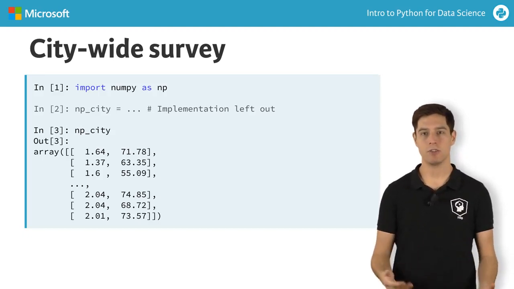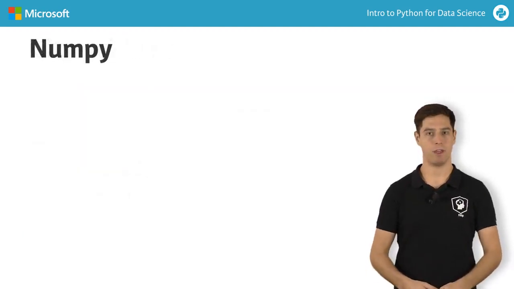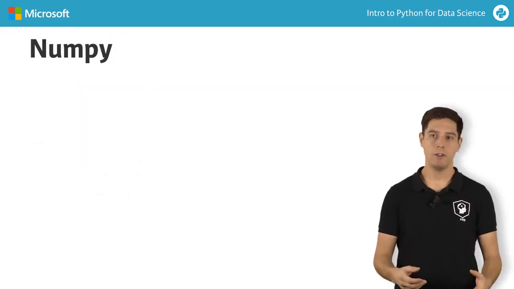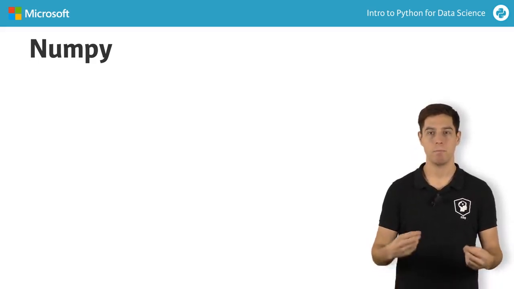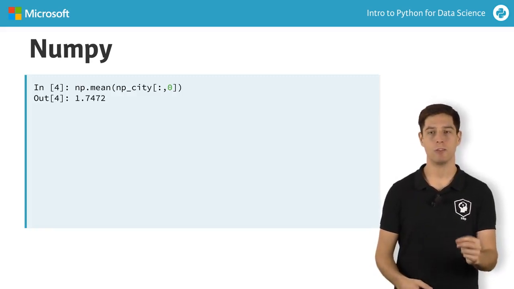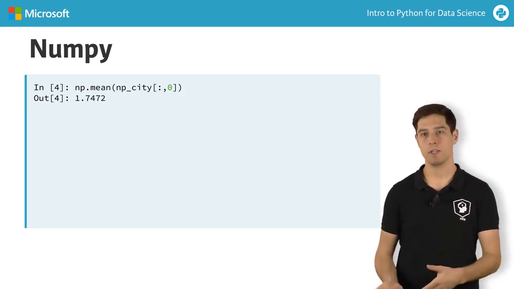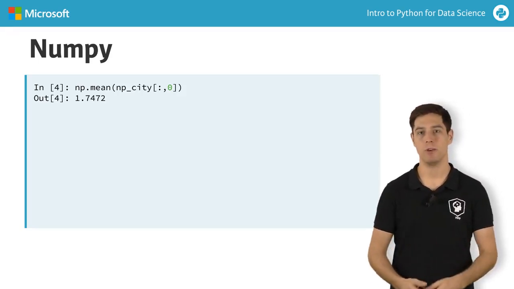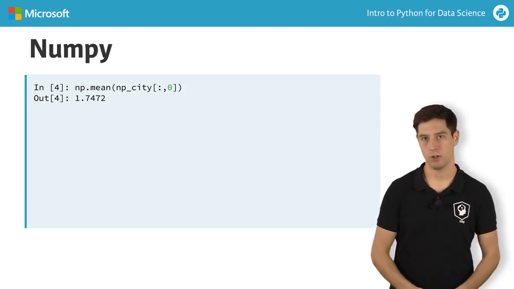Aside from an efficient data structure for number crunching, it happens that Numpy is also good at doing these kinds of things. For starters, you can try to find out the average height of these 5,000 people with Numpy's mean function. Because it's a function from the Numpy package, don't forget to start with np. Of course, I first had to do a subsetting operation to get the height column from the 2D array. It appears that on average, people are 1.75 meters tall.